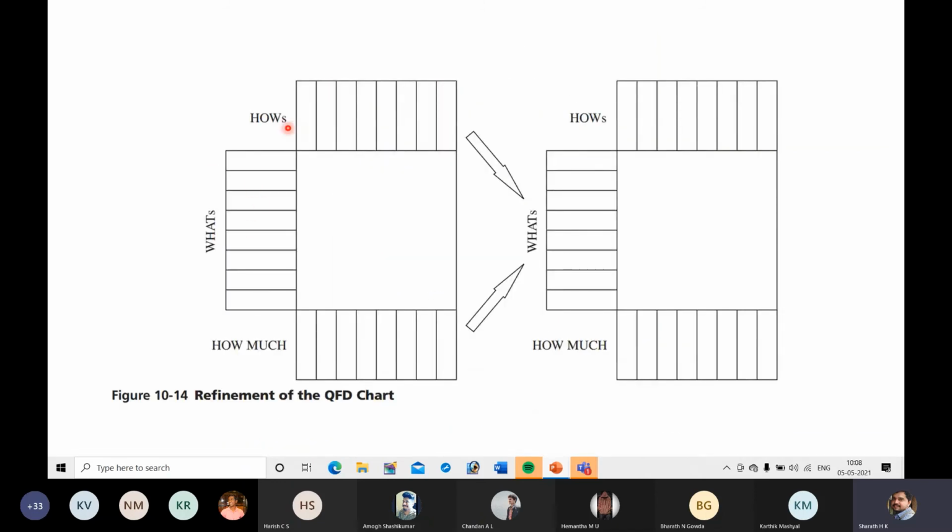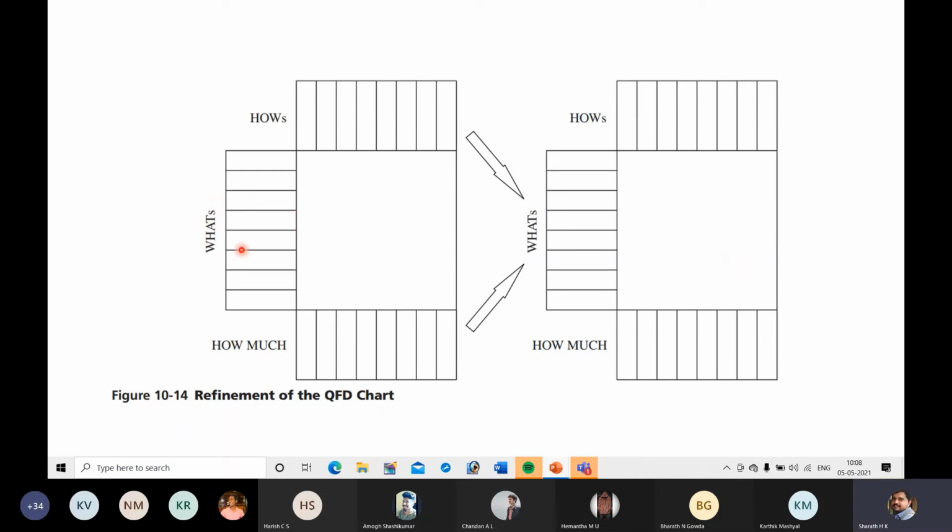So you have what's, here you have hows and how much. Next, you can see this hows and how much of the previous chart will become what's of the next chart. Here there are two charts. This is one chart and this is another chart.